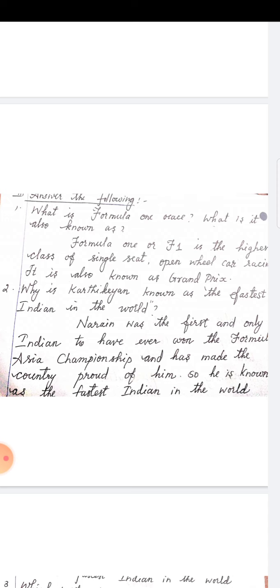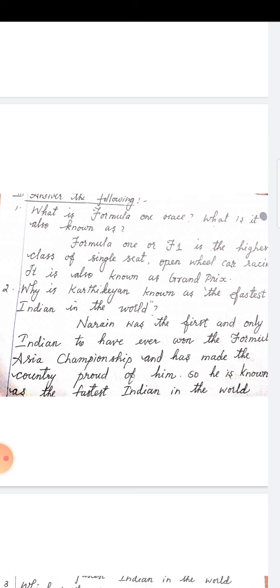I'll repeat. Formula 1 or F1 is the higher class of single seat, open wheel car racing. It is also known as Grand Prix. Repeat. Formula 1 or F1 is the higher class of single seat, open wheel car racing. It is also known as Grand Prix.